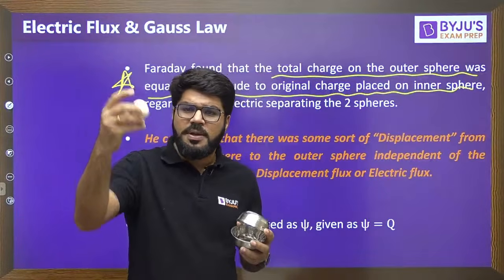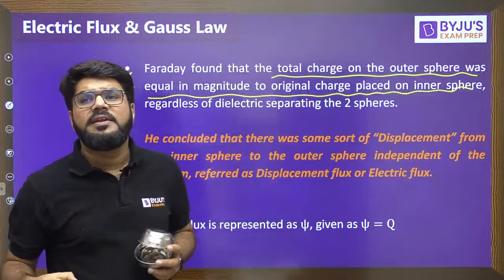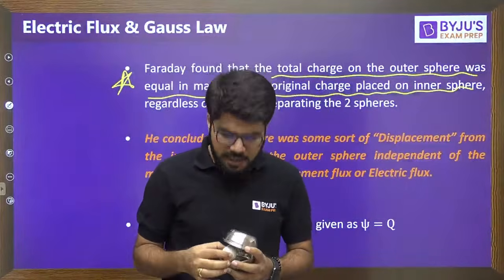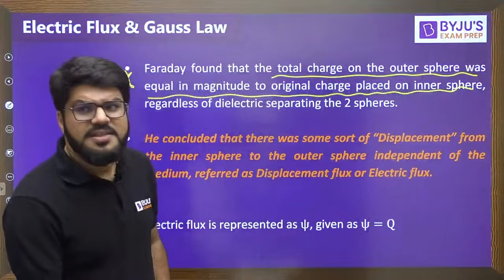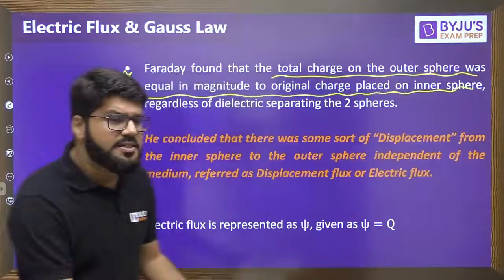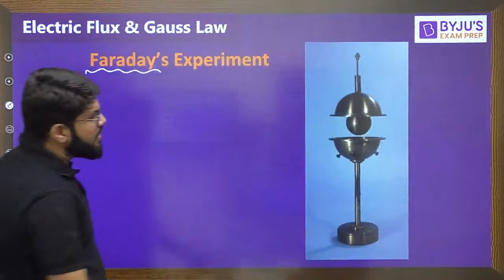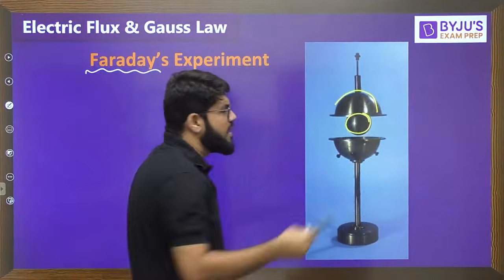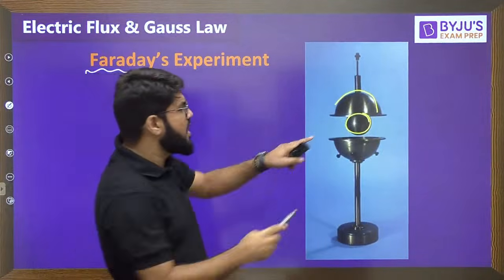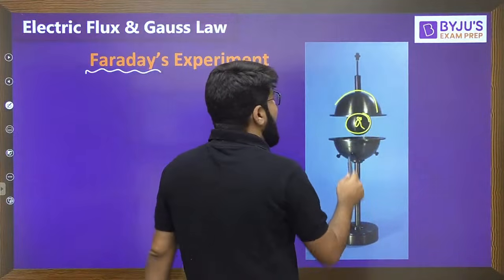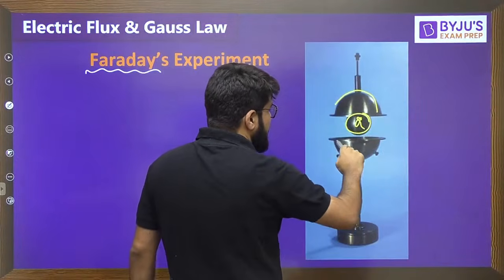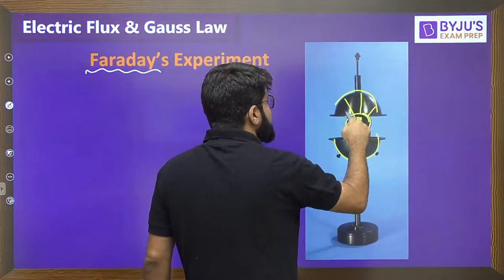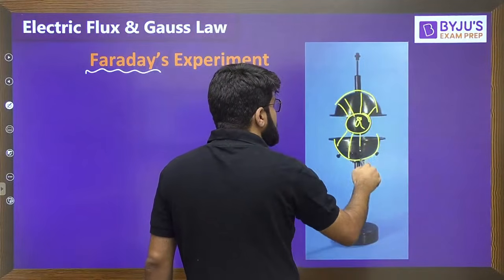This was given a charge plus Q. This surface obtained the charge minus Q, although it was initially discharged, right? What does this conclude? There was a discharged body and a charged body and there was some gap between them. This was charged with the charge Q, and after the apparatus was closed, the same charge appears on the outer sphere also.